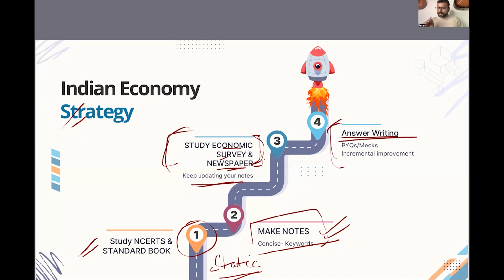Answer writing, I highly recommend that you do previous year questions, because sometimes the UPSC also repeats questions. So the questions will be directly lifted from previous years. So you don't want to end up in a situation कि previous year में पूछा जा चुका है and इस year में उसको answer नहीं कर पाया, right? So do answer writing with your previous year questions, your mocks, right? And you always aim for incremental improvement, धीरे धीरे करके, right? Initially, maybe out of 10, you'll get 2, 2.5. फिर धीरे धीरे करके you want to increase it to 5.5, 6.5, 7.5, all that, right?